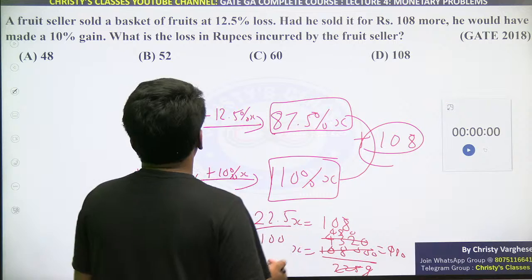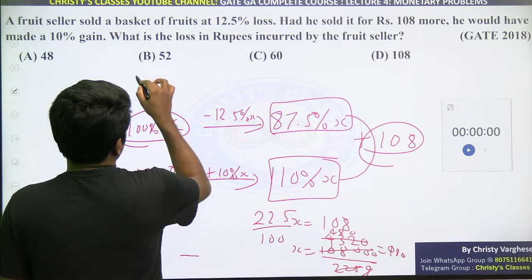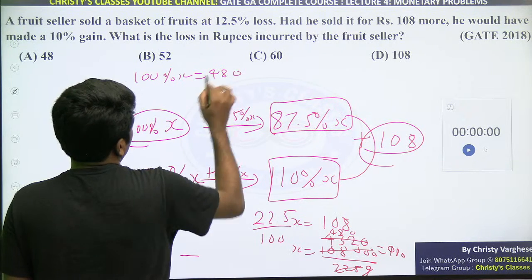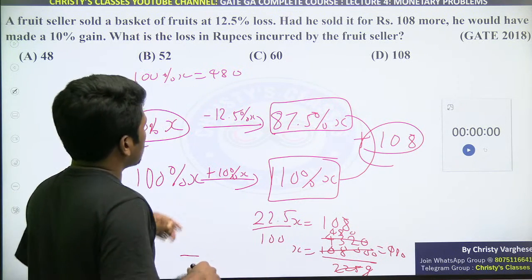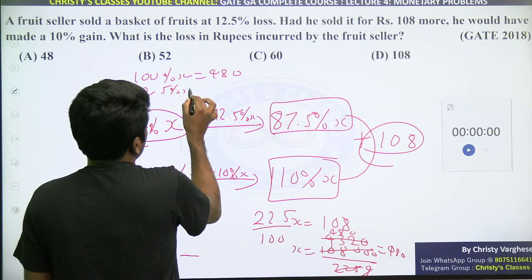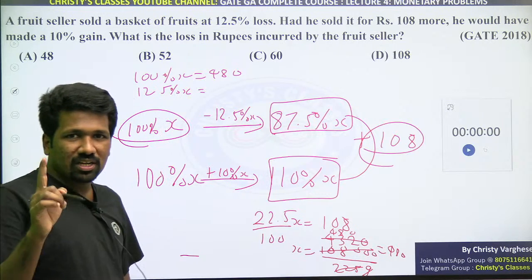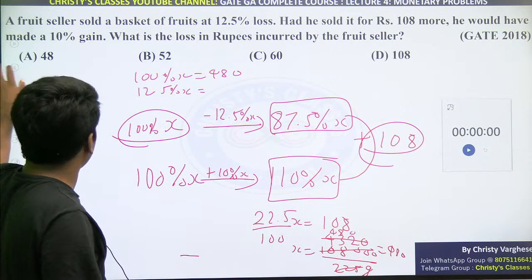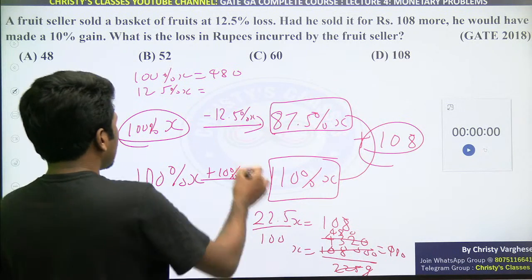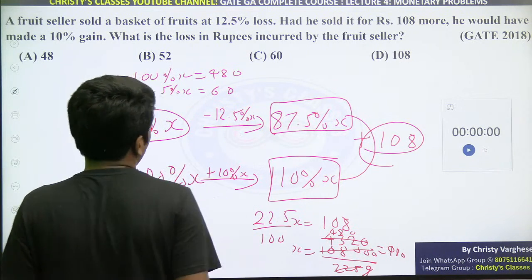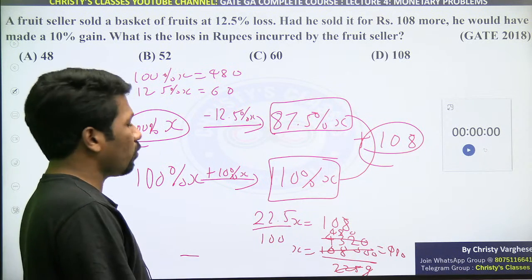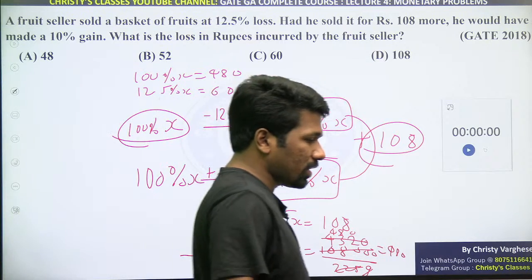480 should be x. 100% of x is 480. But question is asking what is the loss? That means this 12.5% is what you need to find. Those of you who attended my percentage mental arithmetic, I already told you 12.5% is 1 by 8 of the number. 480 by 8, 60 directly you can say. If you don't know that, you have to write 12.5 by 100 into 480. But minimum steps we are trying to do now.